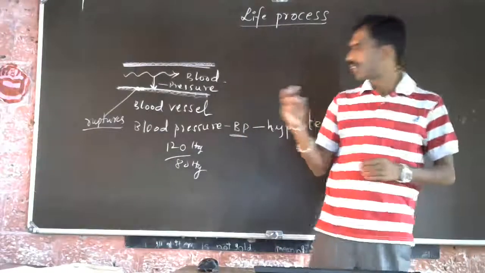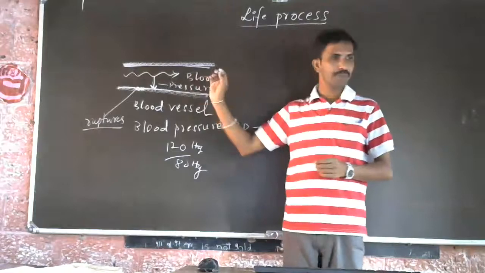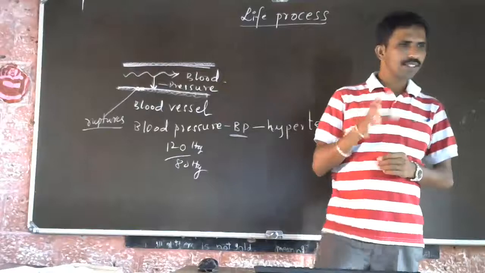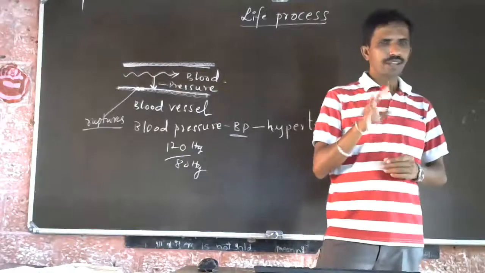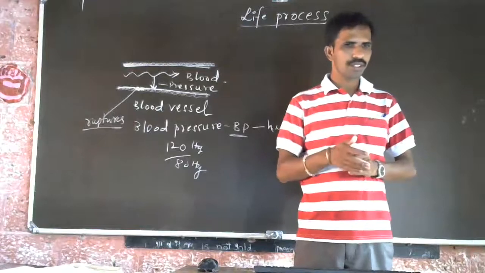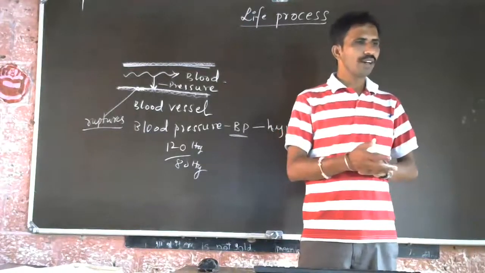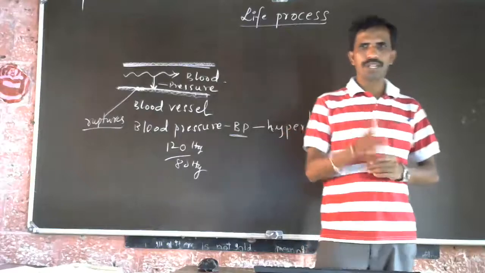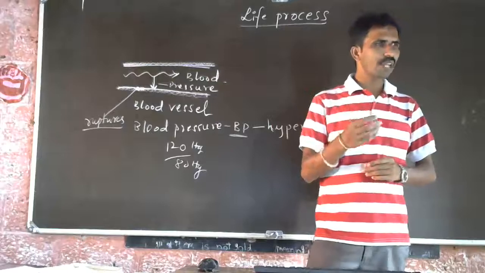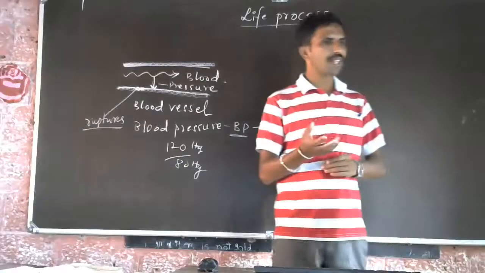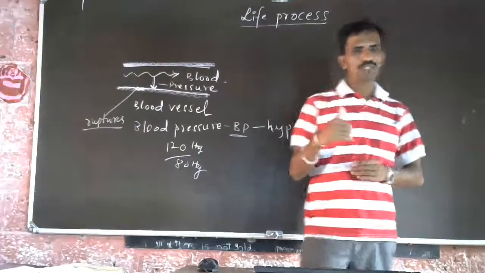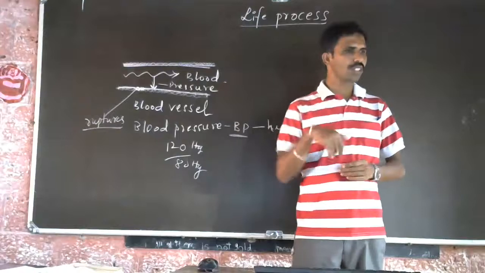That will lead, say, during that time, what happens? Clotting will happen. When there is an injury, you know that clotting will happen. Blood contains certain proteins. In the blood, there are certain protein enzymes which will help in the clotting process. You know that platelets are one of the cells present in the blood which will help in the clotting process. Similarly, we will have many enzymes like prothrombin. Thromboplastin converts into prothrombin. Prothrombin converts into fibrinogen. Fibrinogen converts into fibrin.